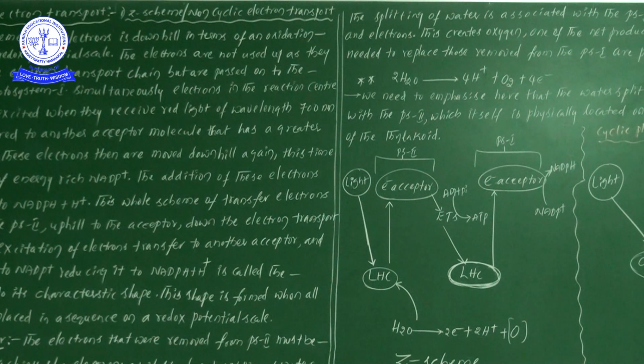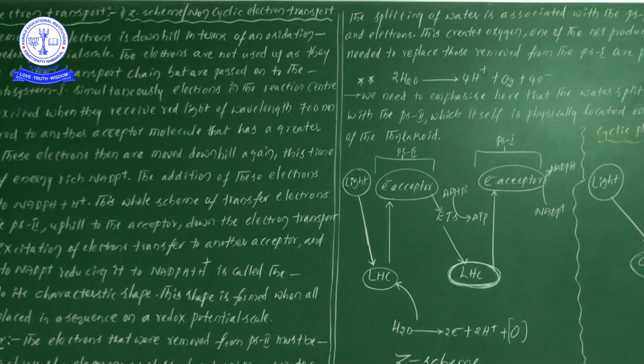So here, if you see, the electrons are moving from PS2 towards PS1. One more time, the electrons move from PS2 to PS1. Finally, the electrons received by PS1 are later received by the last electron acceptor, and later, through a redox reaction, NADPH formation is definitely observed.